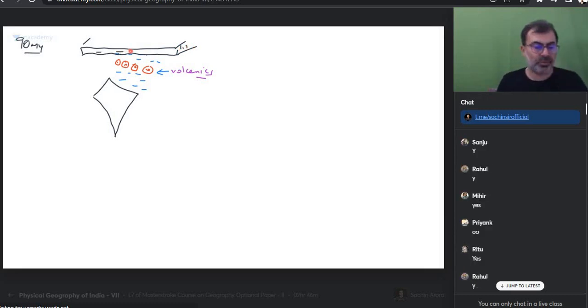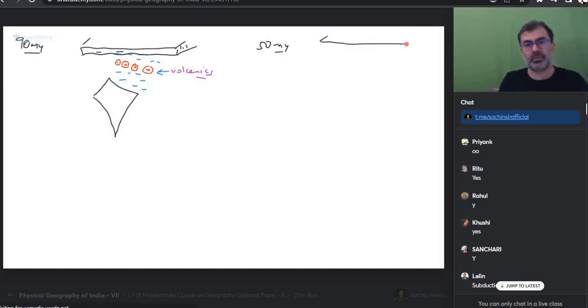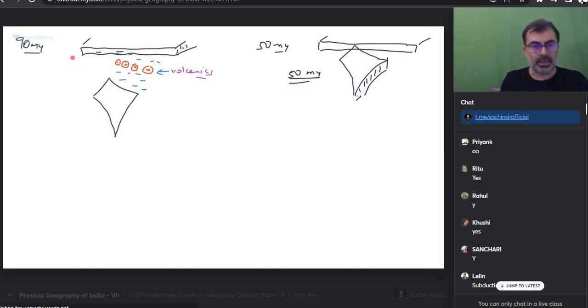Possible? Okay, very good. Thank you for making this. 50 million years ago, the collision happened. Indian plate comes and collides with the Eurasian plate. Is everyone okay? When does it happen? 50 million years ago. And can I say this was Tethys? We have Tethys, but most of the Tethys has become shallow or turned into sediments. It is a marshy area, yes or no? And can I say Tethys is getting emptied out?